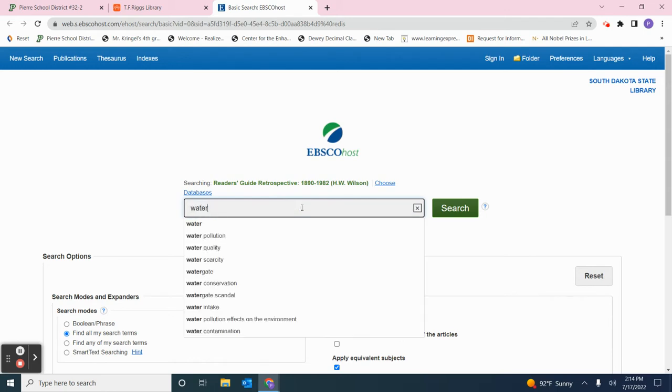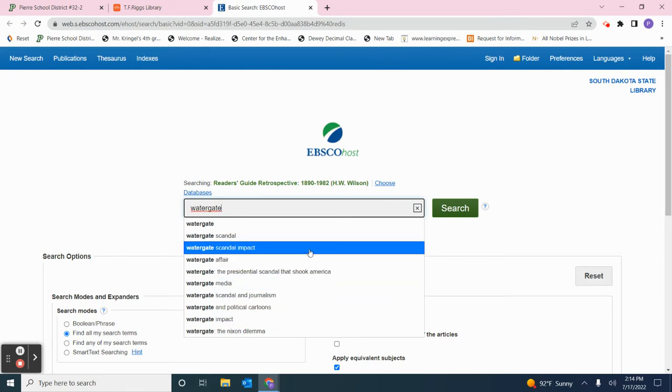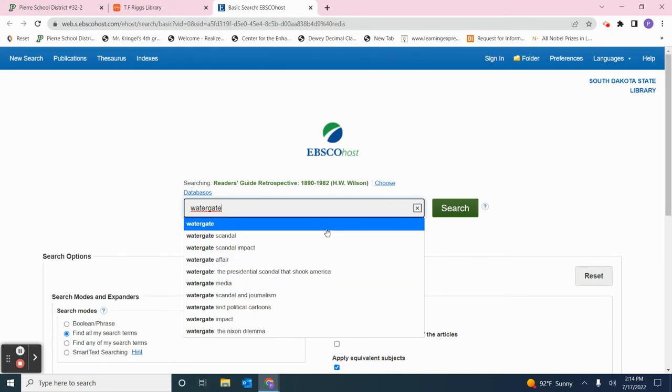So let's do a search on Watergate. And again, the database, just like Gail's database, is trying to be helpful. I see you're searching this. Are you really interested in Watergate scandal? Are you interested in Watergate affair? This is a great way to build your keywords for your searching. I always tell my students to take a look at those extra keywords that they're giving you as suggestion ideas. I'm just going to stick with Watergate for this search because I don't know what's in here yet.